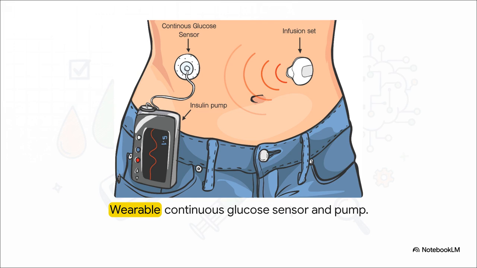For literally decades, patients relied on painful, traditional finger pricks to check their glucose, getting only a tiny snapshot in time. But this changes everything. It's a wearable, continuous glucose sensor paired with an insulin pump. The sensor stays on the skin, reading glucose levels constantly, and communicates directly with the pump to deliver the exact right amount of insulin. It's totally continuous dynamic monitoring.